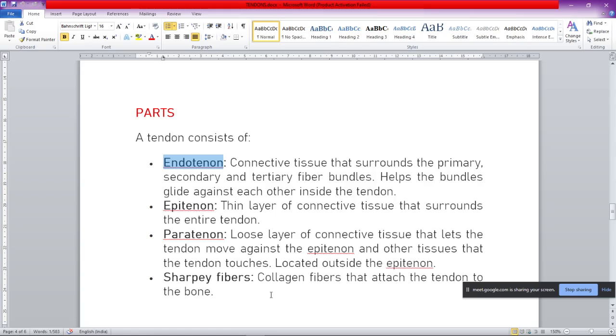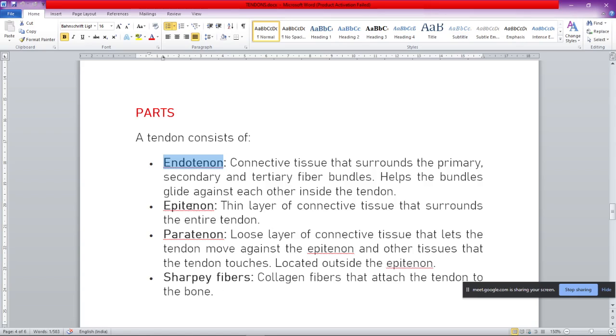Whenever a tendon stretches to some extent, and we have gone through the stretching capacity of the tendon, there we have seen that tendons aren't very stretchy, but still the movement of the primary, secondary, and tertiary bundles laterally or longitudinally is helped by the connective tissue, which allows the sliding of these bundles inside a tendon, just like in the case of the muscle.